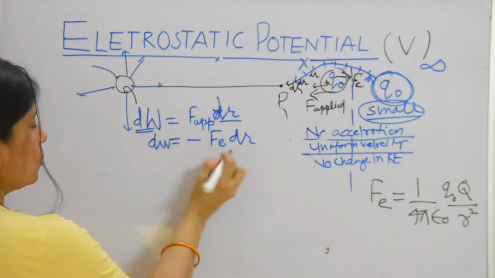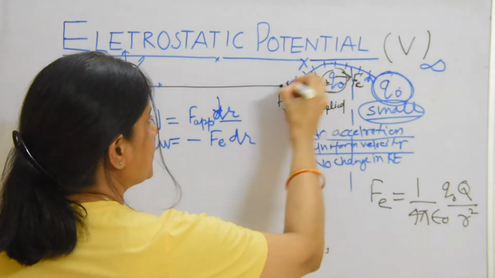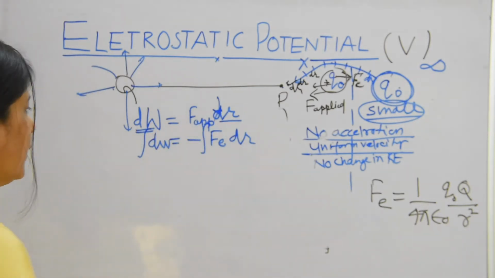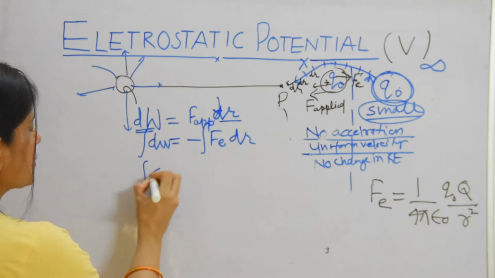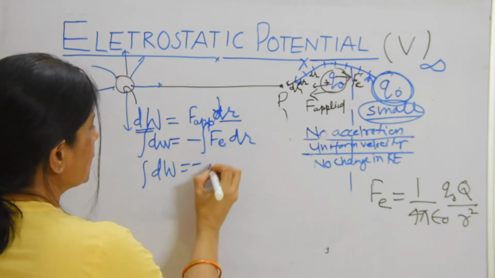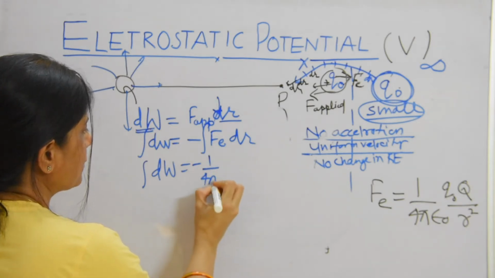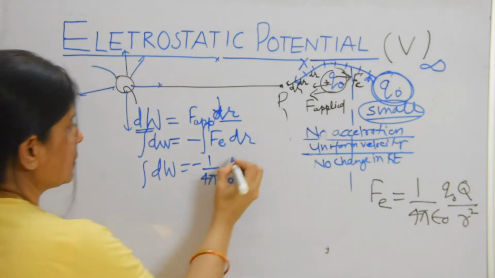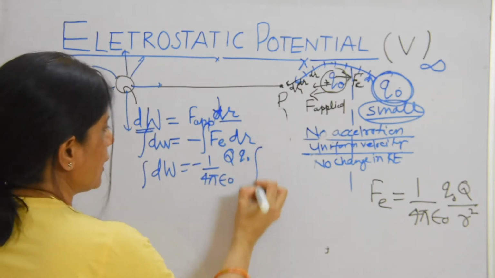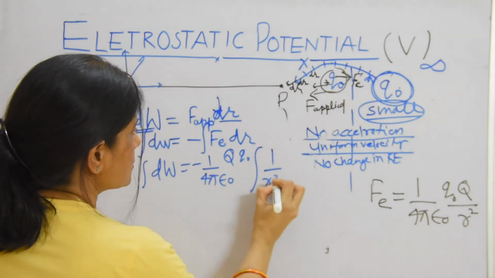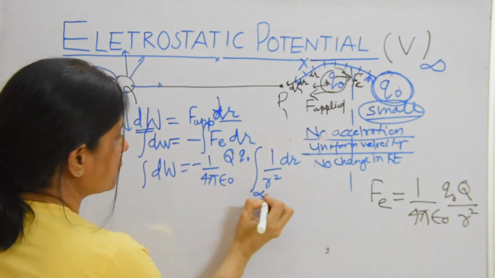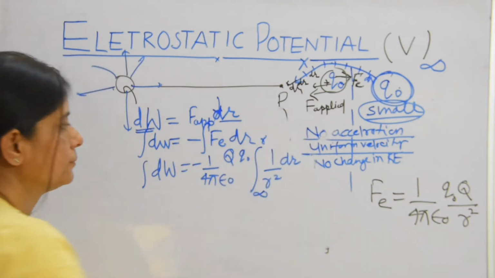To get the full work from infinity to this point, we will integrate it. So we write the integration of dW is minus Fe, where 1 upon 4 pi epsilon naught, Q and q0 are all constants, 1 upon r square dr, and we integrate from infinity to r.